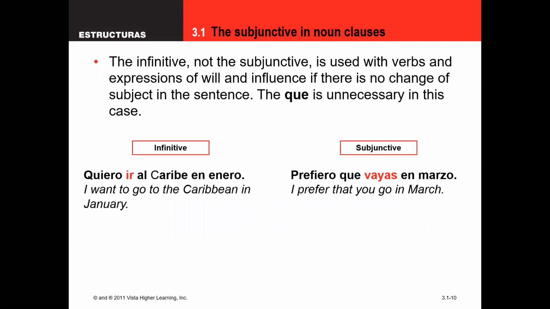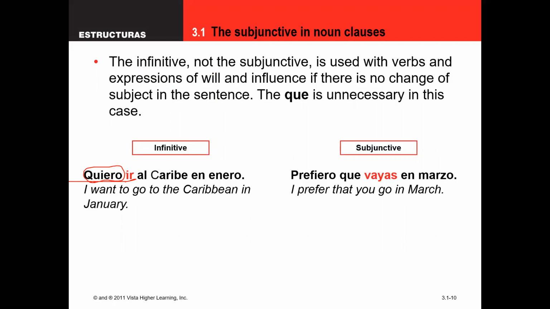moving on. So going along with verbs of influence, I keep talking about having a change in subject. If you don't have a change in subject, remember, you're going to use the infinitive instead. So here, yo quiero, we've got a verb of influence, and in fact, it's our only clause because the second part right here, the subject of ir is yo. So I'm the one that's wanting that I go.